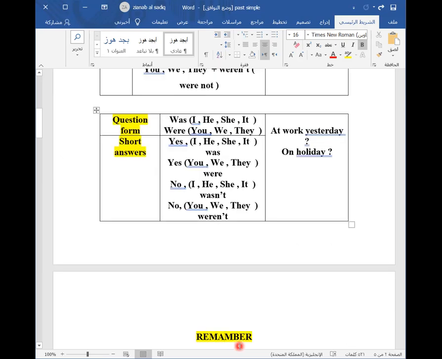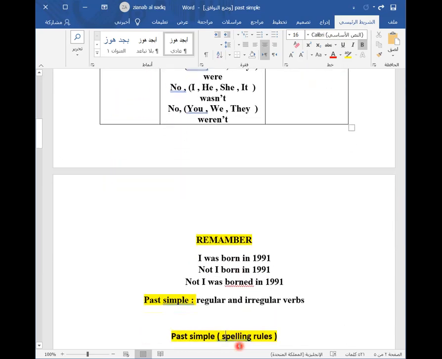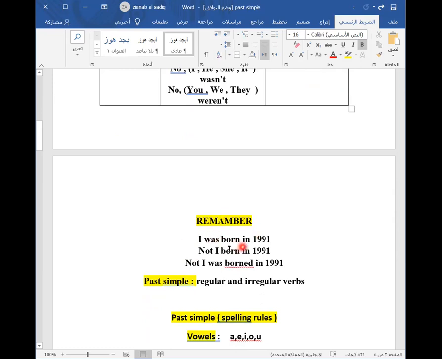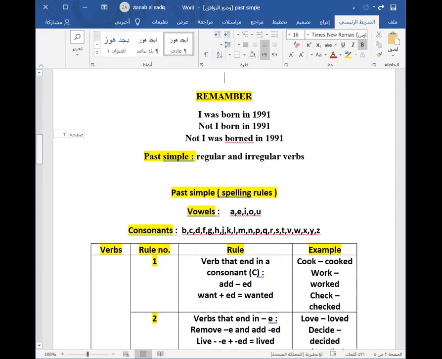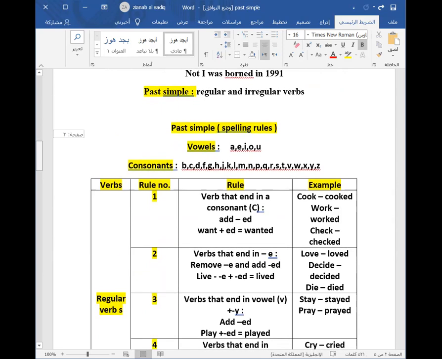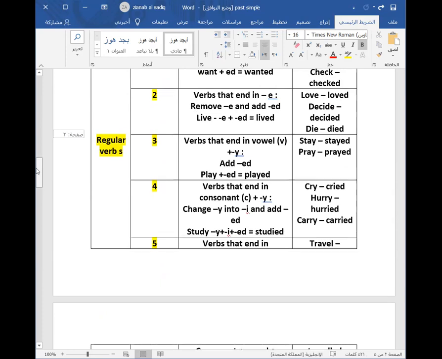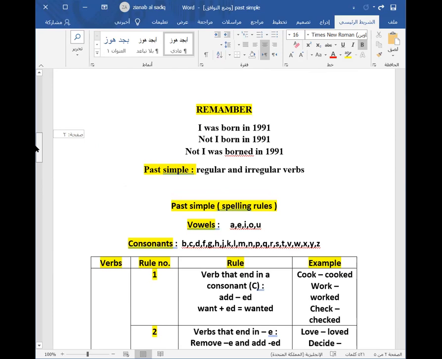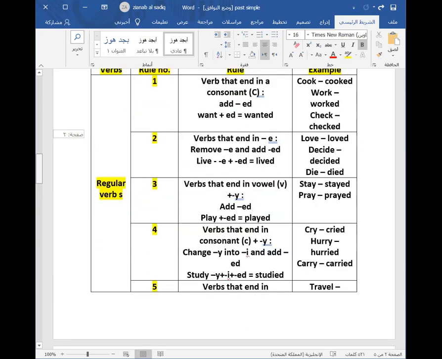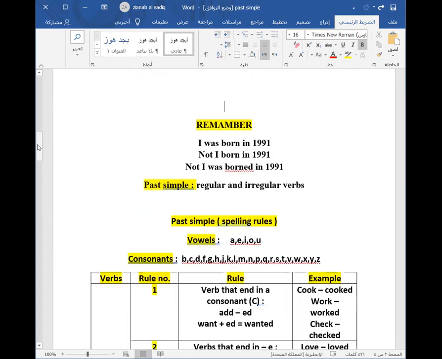Okay, so remember, here we have a sentence. Just remember, we say I was born in 1991, not I born in 1991. Was here is the verb. So again, we use the past simple when we talk about a single finished action in the past, a finished state in the past, and repeated actions in the past.